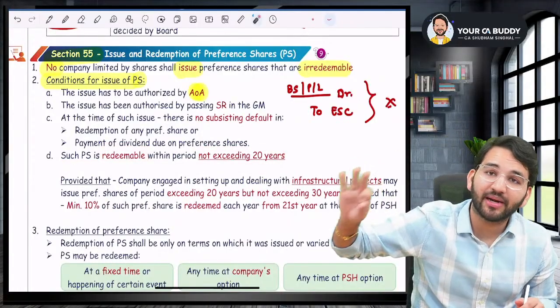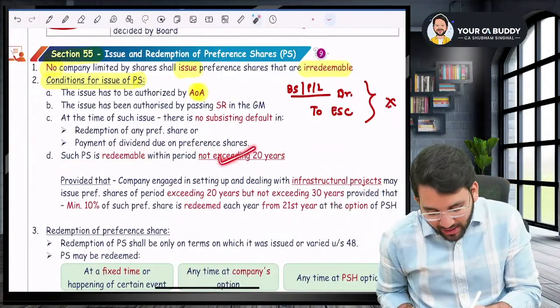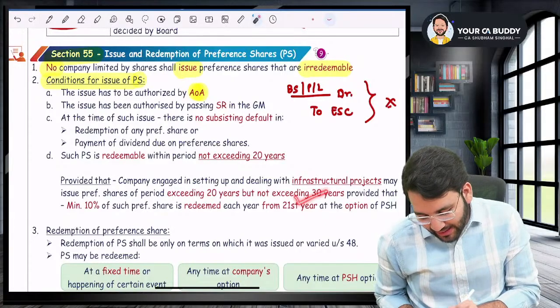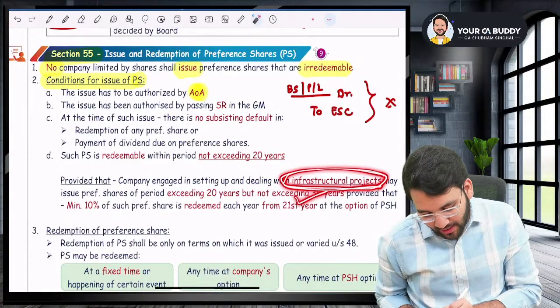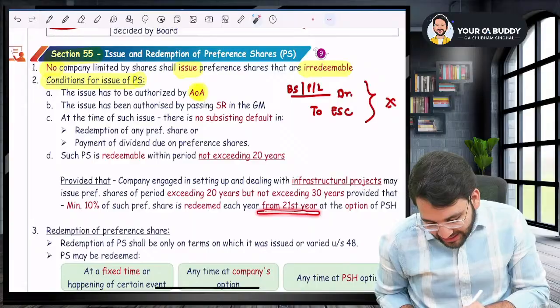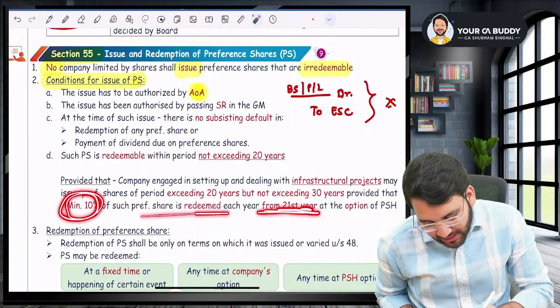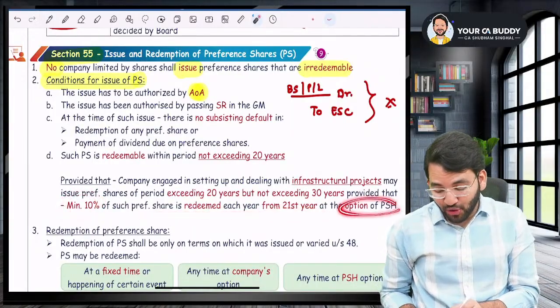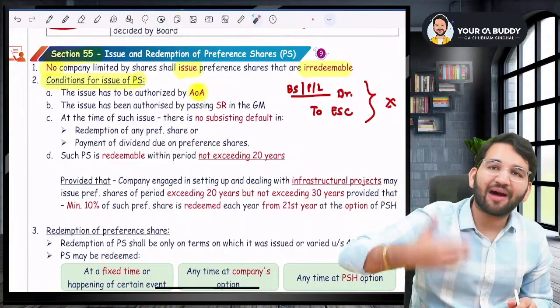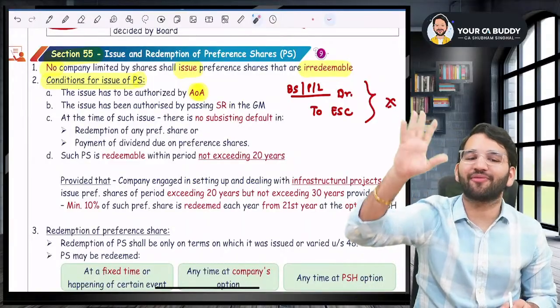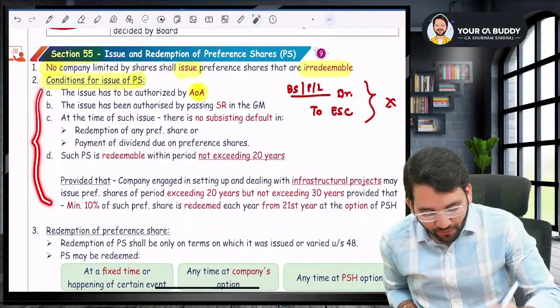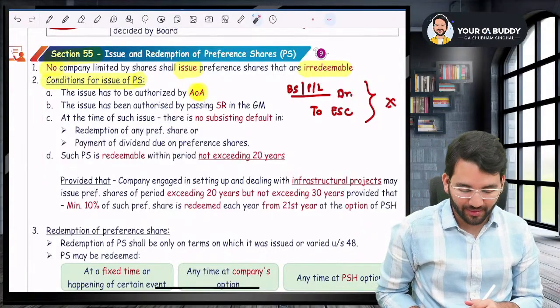Such preference share is redeemable within maximum 20 years. But however, it can become 30 years in case of companies in infrastructure projects, provided that from 21st year onwards, minimum 10% will be redeemed each year at the option of the preference shareholder. So the company will have to offer at least 10% each year for redemption. So basically, these are the four conditions that you have to take care of.